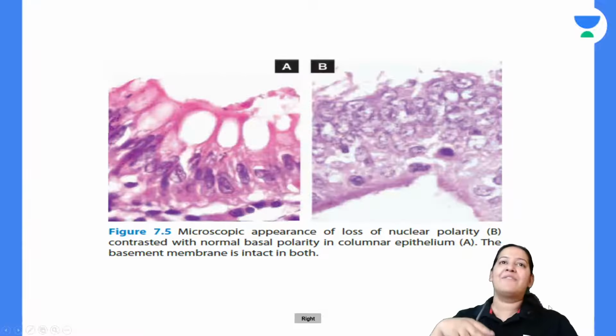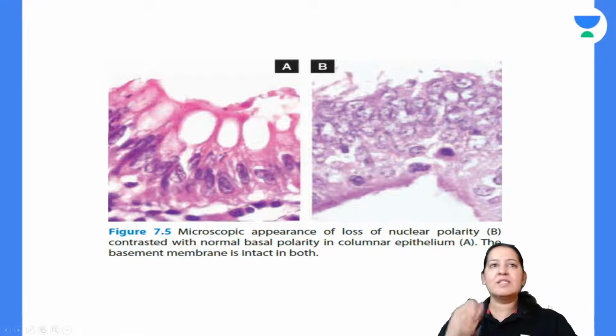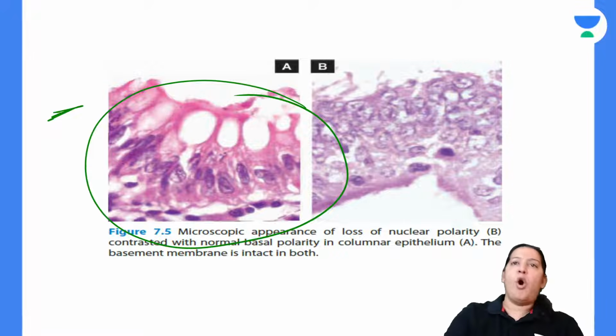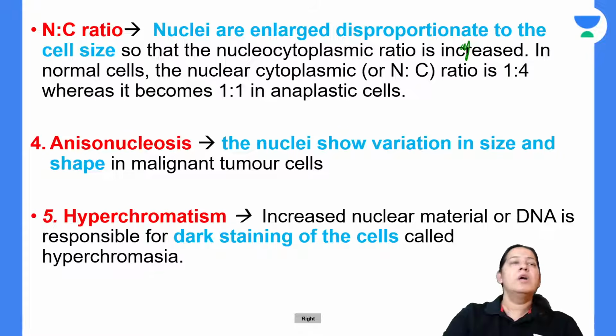So these are the 10 differences. These are known as anaplasia. I will show you few figures. Can you see this figure? These are the real diagrams. See, all 10 features are absent here and all 10 features are present here. So this is anaplastic tissue. This is malignant tissue. So please read it.